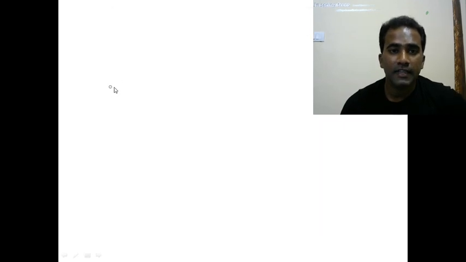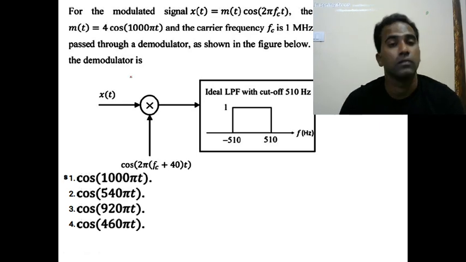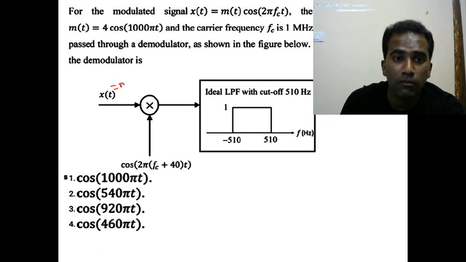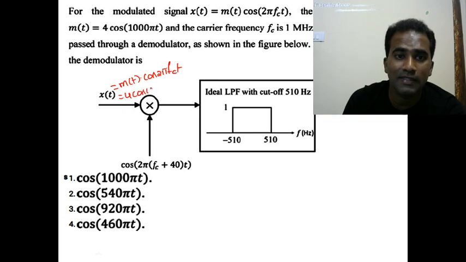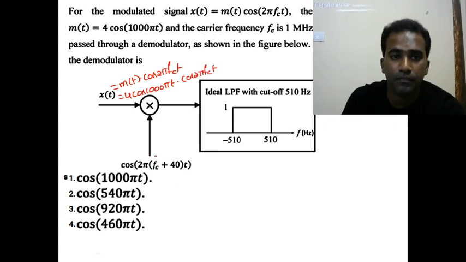Okay, so x of t is given as m of t into cos 2 pi fc into t. And m of t is given as 4 cos 1000 pi t into cos 2 pi fct. Now at the output of multiplier, what we have is x of t multiplied with cos 2 pi fc plus 40 into t.